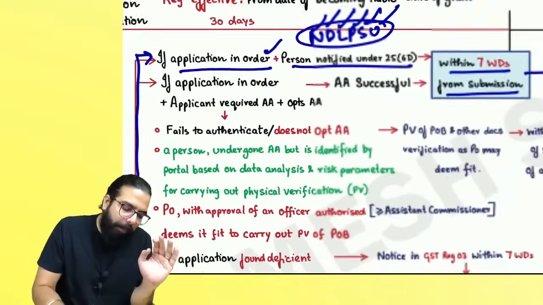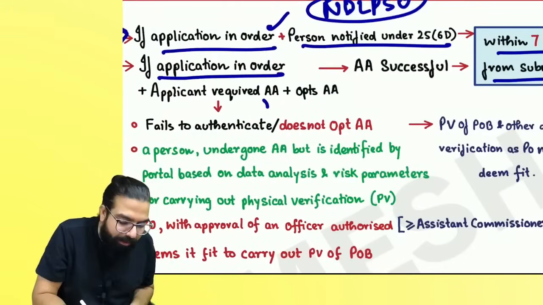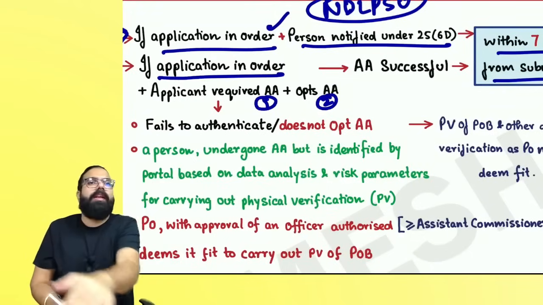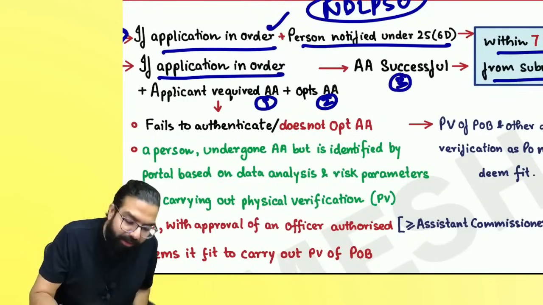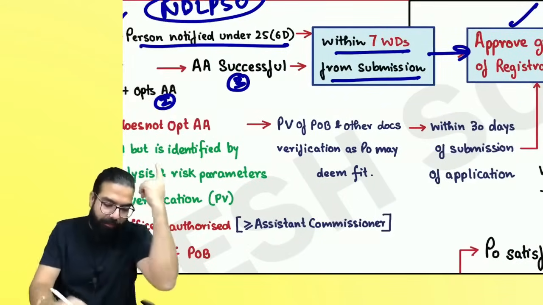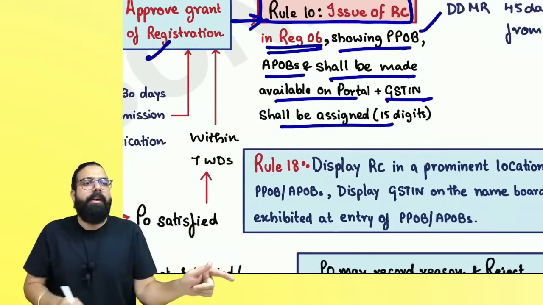Sir, suppose I am a person who is required to undergo Aadhaar authentication. I have opted for Aadhaar authentication while filling Part B, and the authentication is successful also. Then they say, very good, the application is fine, Aadhaar is also fine. Within 7 working days, we will approve the registration and grant you the registration certificate.